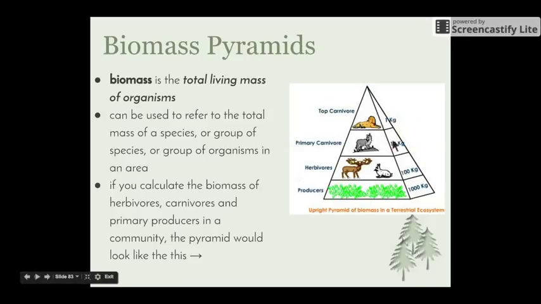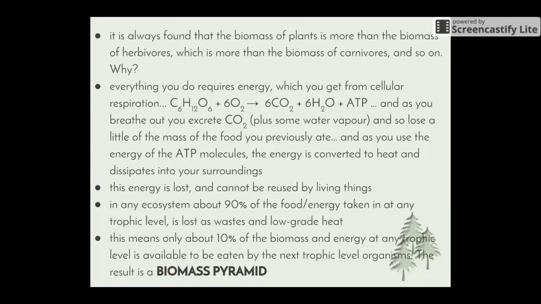Obviously these are just numbers to help you understand it a little. A lion is obviously going to weigh more than a kilo, but it gives you the idea that we have this decrease by 10% approximately as we move up the trophic levels. It's always found that the biomass of plants is more than the biomass of herbivores, which is more than the biomass of carnivores, and so on, which we just saw in our pyramid.